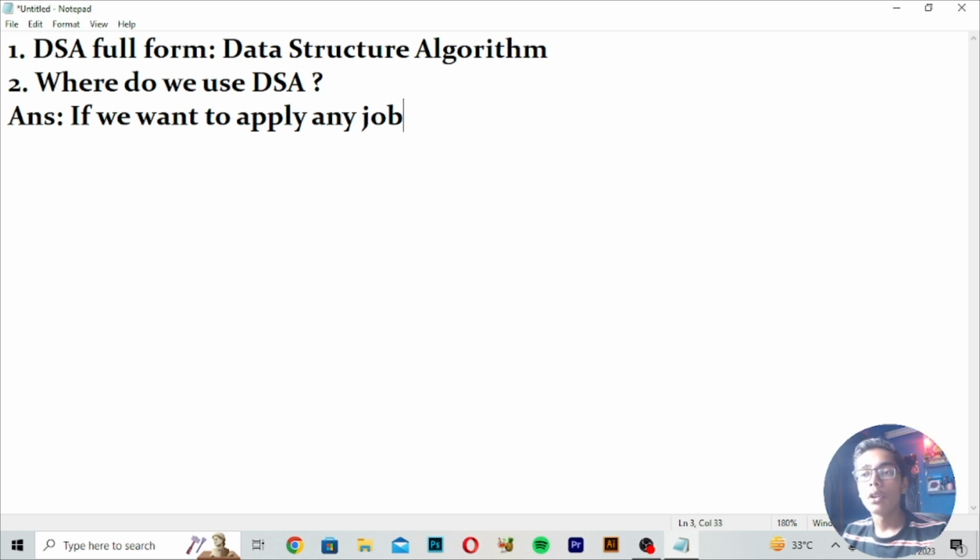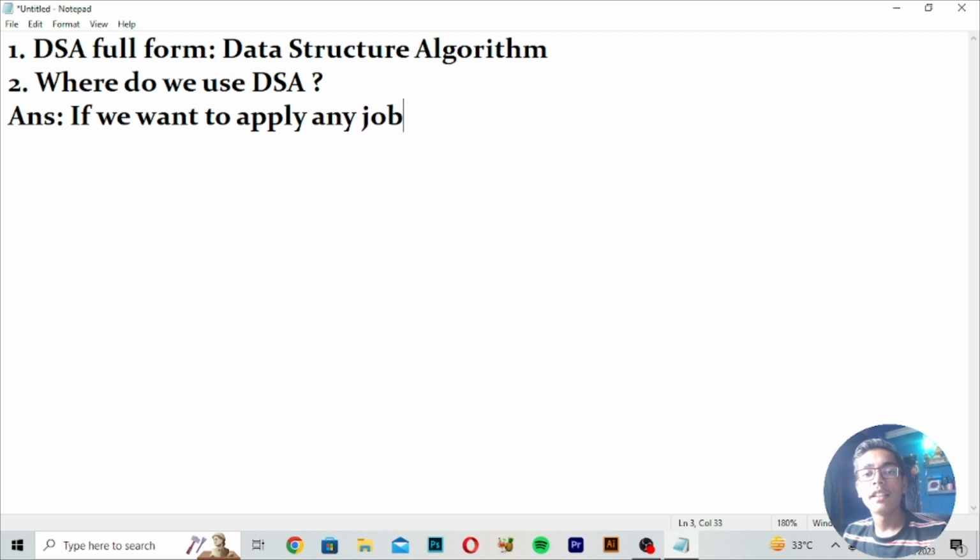DSA is important because it helps give you logic. If anybody gives you something new to build, say I give you new software which is not available on GitHub or the internet, nothing, it is new, and I tell you to build it with your own logic. You cannot use the internet, and none of these things are available on the internet. So how will you build that? You will put in your own logic and your own code. That own logic and own code comes from DSA.